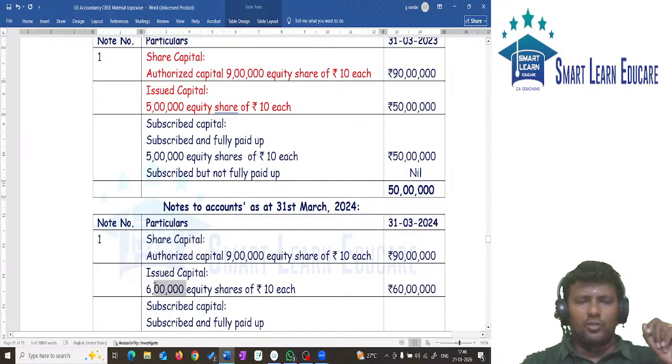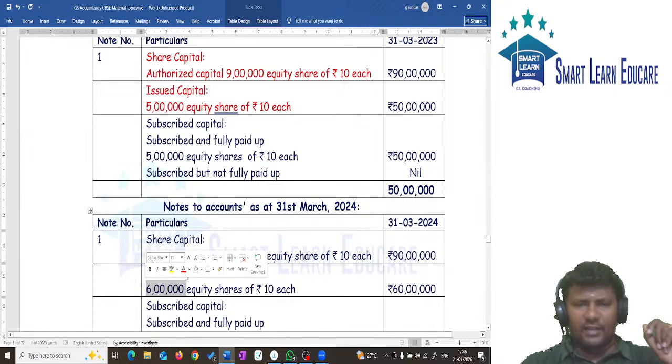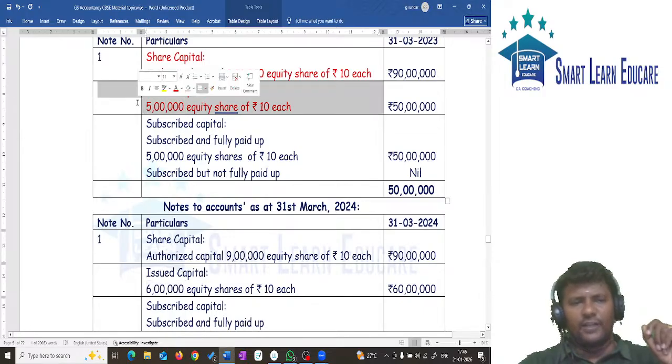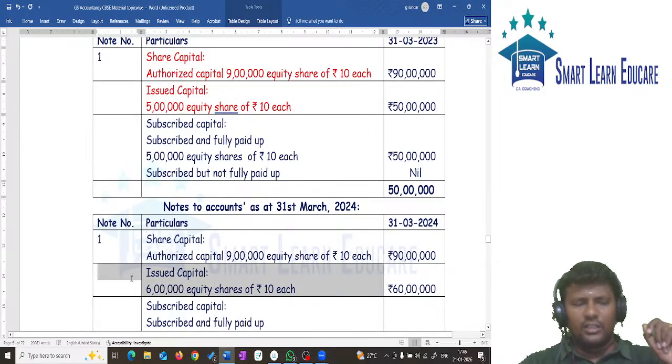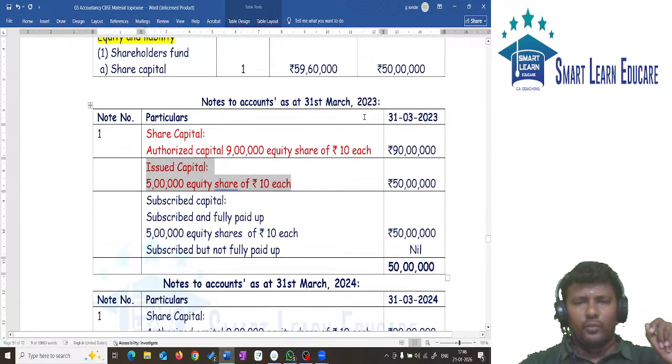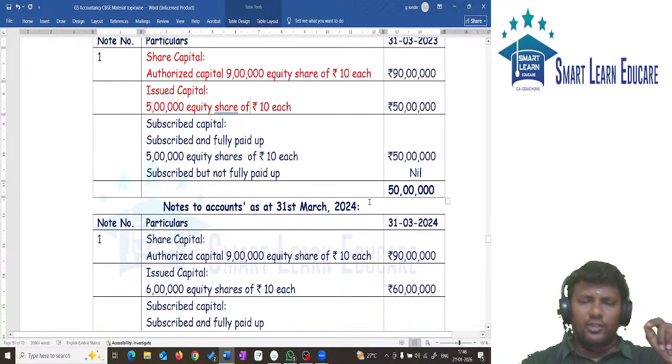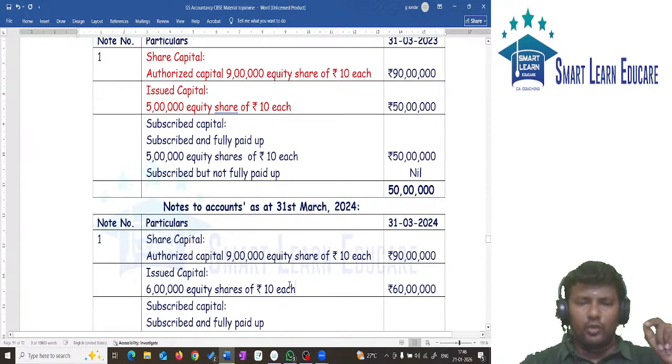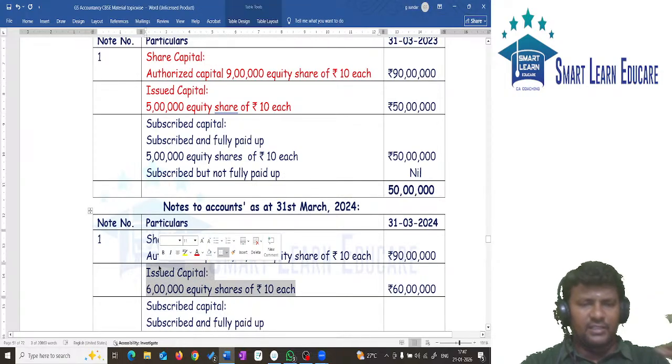Issued capital is also 6 lakh. Earlier issued capital is 5 lakh. Now issued capital is 6 lakh. Last year varaikum issued capital is 5 lakh. When it comes to this year, the issued capital is 6 lakh. Till 31st March 2023 varaikum, what is your issued capital? 5 lakh. 31st March 2024 appa, what is your issued capital? 6 lakh. It means that company had issued in the current year to the extent of 1 lakh.